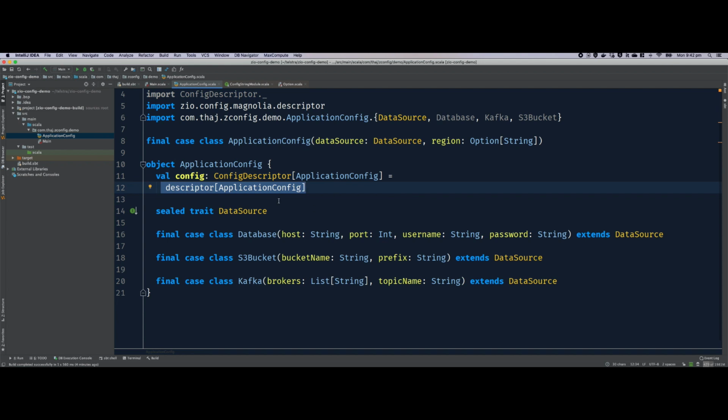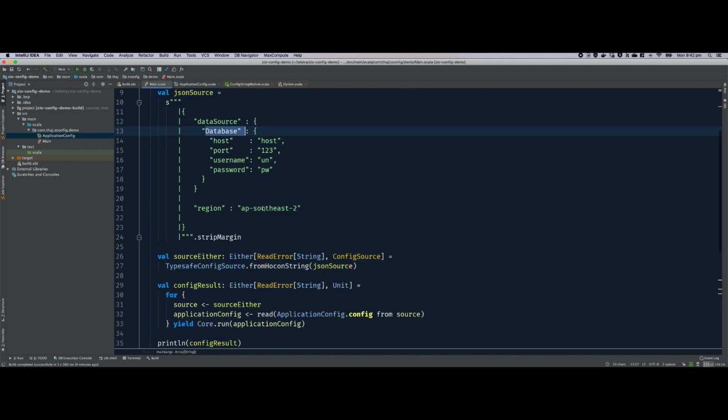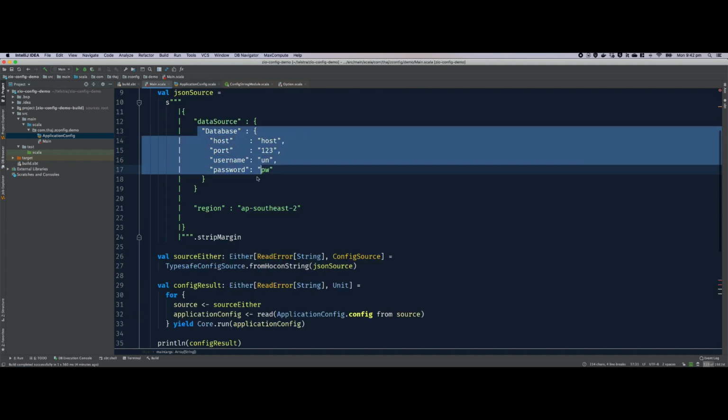Again, nothing has changed. But in this case, zio-config's default behavior when it comes to data source is that you need to represent one of these types under the field data source, and then you have to also specify what type exactly it is to avoid conflicts. That would mean a representation like that.